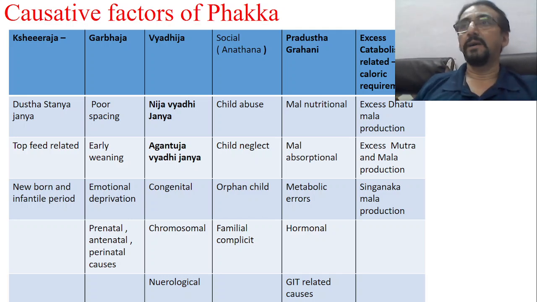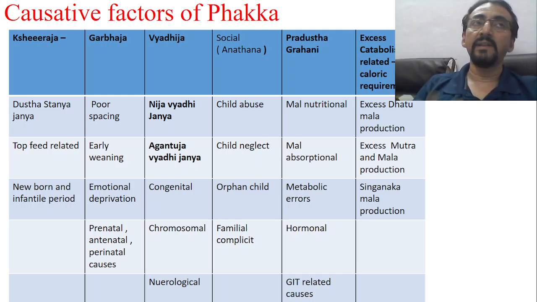Second is Garbhaja Phakka. Now, what are the things explained in contemporary science that you include under Garbhaja Phakka? Kashyapa very clearly says, Garbhini Matrika Stanyasya Vinivartanat. That means the idea is very clear. Suppose there is a mother who has a lactating baby. That means she is in the lactating period, and the child is taking the breast milk.